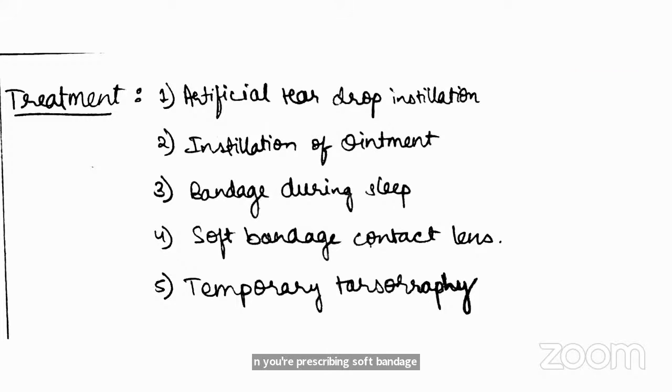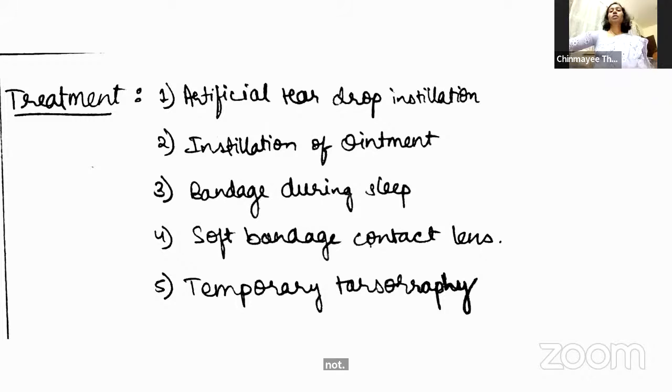So when do you want to do a temporary tarsorrhaphy? Ma'am, when the keratopathy or keratitis is worsening or is not improving for a long time, then you can do a temporary tarsorrhaphy, which is a reversible procedure, and they can keep it at the discretion of the ophthalmologist, and then afterwards remove it and check whether healing has occurred or not, ma'am. Okay. When do you do a permanent tarsorrhaphy?